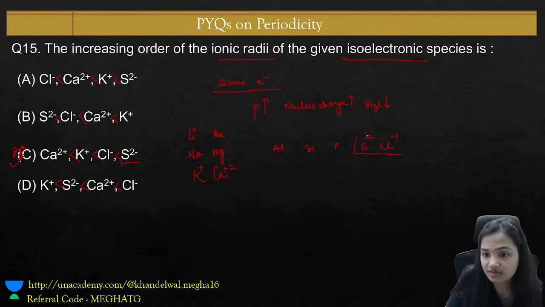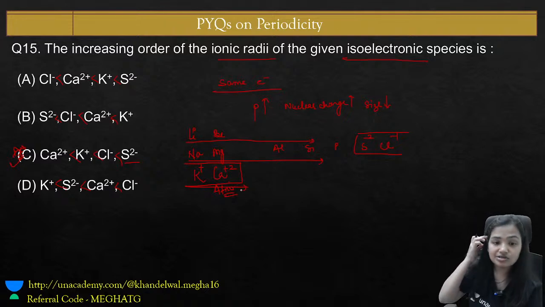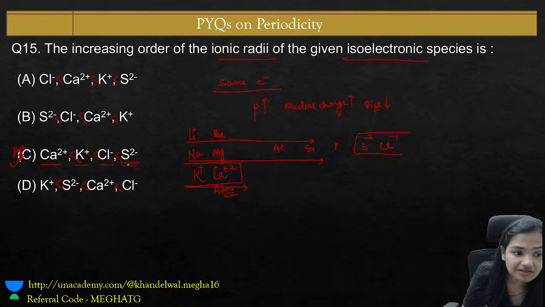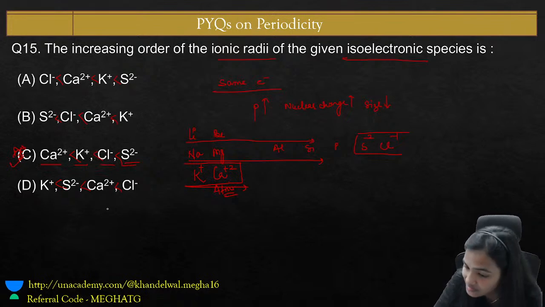So these are the 4 species that we have, and they are all isoelectronic. When we move from this to this, the atomic number is increasing. Calcium has the highest atomic number, so it is smaller in size. Calcium, then comes potassium, then chlorine and sulfur. The right answer is option number C.